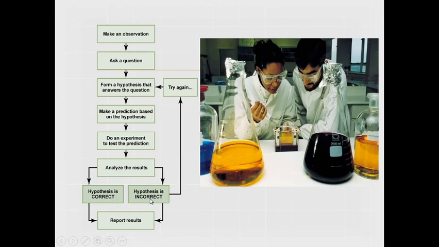We report the results of the incorrect results, and also report the results of the correct results, and then later on it becomes a law or theory. This was all about the biological problem: how we can solve it, what the methods are, and how scientists are performing their work.